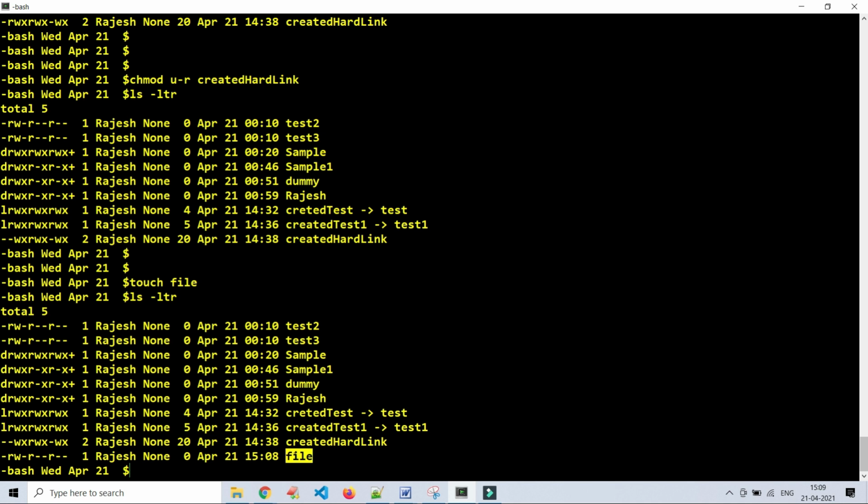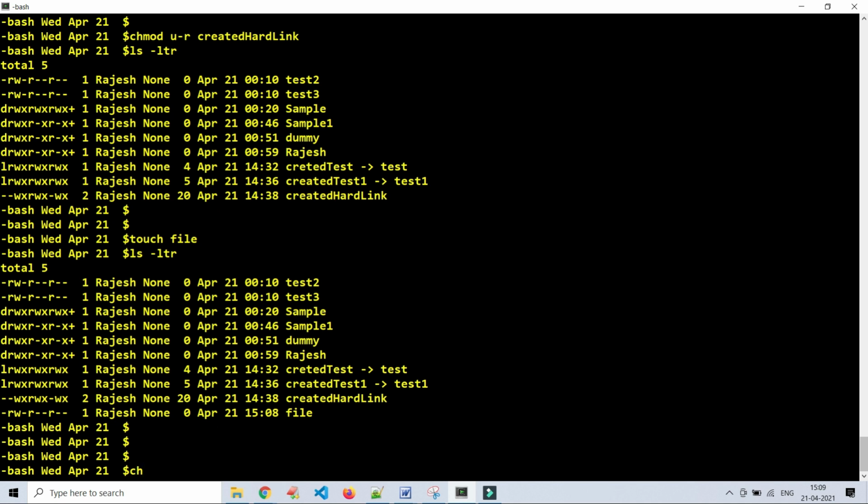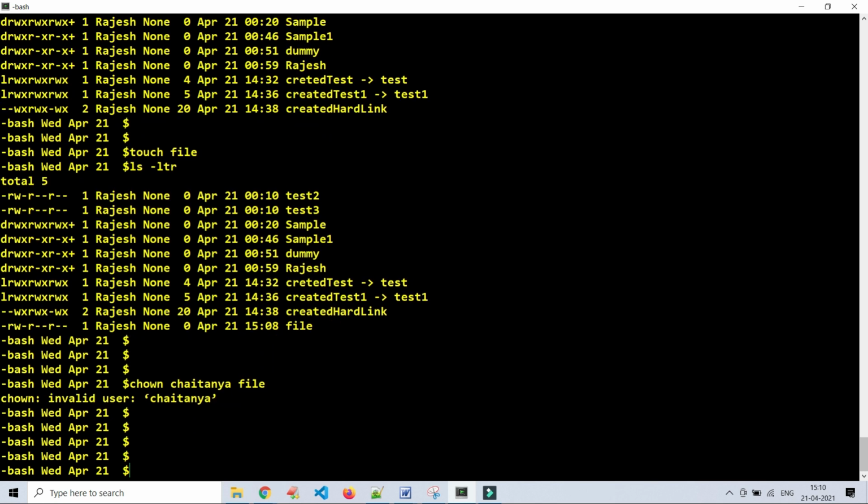For changing the permissions, chmod. In the same way, to change the owner of the file, chown, change owner. Give the username and then the file. This is the command. Just remember, if you have root user access in your system, try to execute this command, change owner. Try to change the ownership.